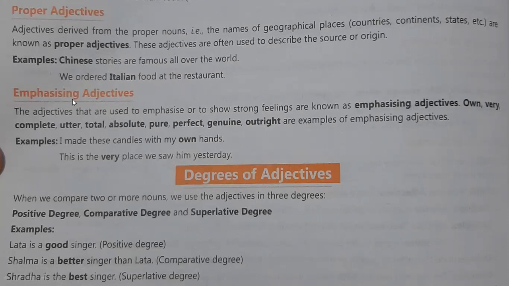Next is given here emphasizing adjective. Emphasis means when you're pressurizing something, when you will speak with some pressure. What are the pressure words? Like own, very, complete, utter, total, absolute, pure, perfect, genius, outright. So these are the words with the help of which you will pressurize something there. And how will you pressurize?